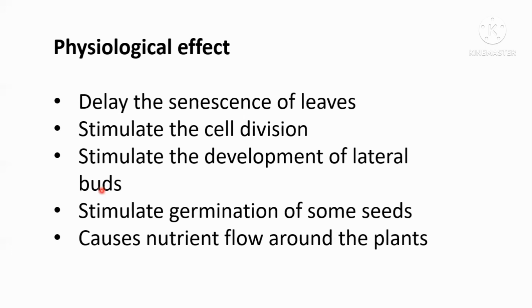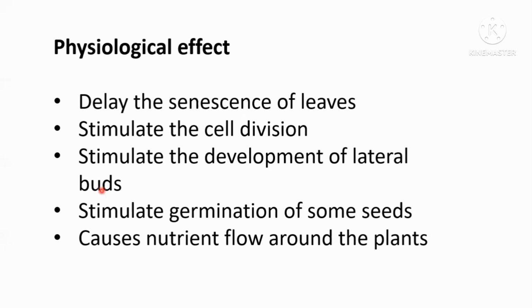So you can do a small experiment. Actually, it's not a small one, but if you select 2 leaves from one plant, and you treat one leaf with radioactive carbohydrate and the other leaf with cytokinin, and keep it for a few days, you will see that most of the radioactive carbohydrate is present in the cytokinin treated leaf, not the radioactive carbohydrate treated leaf. So it indicates that the leaf that has cytokinin has the ability of absorbing or taking up the carbohydrate.